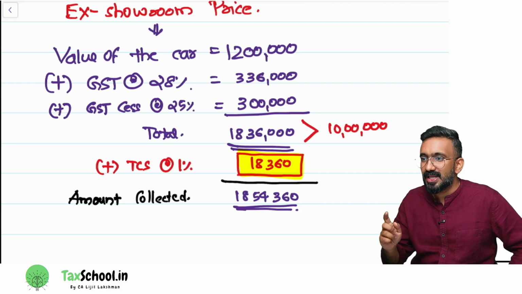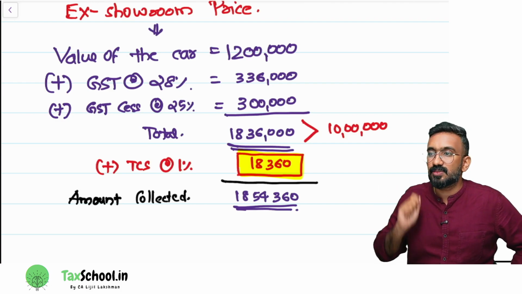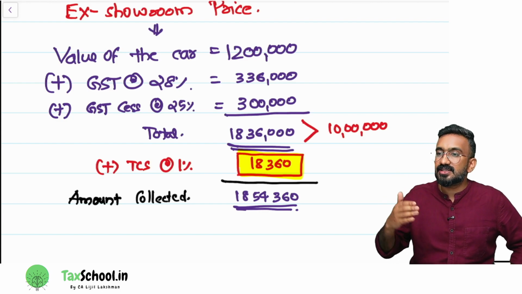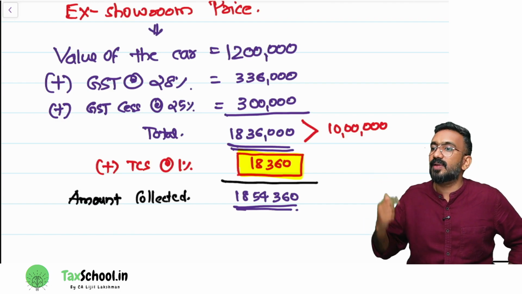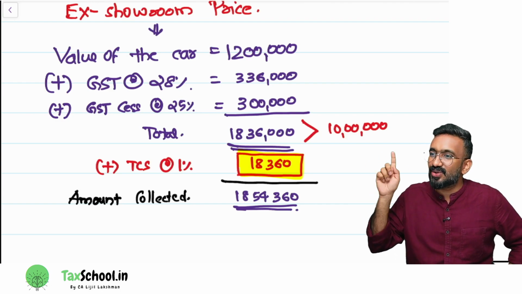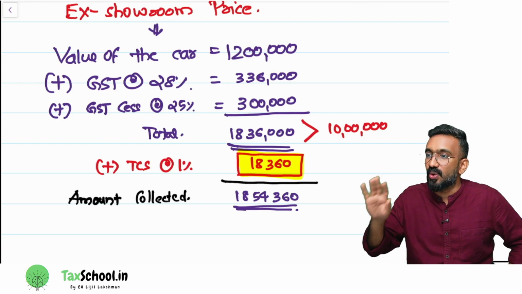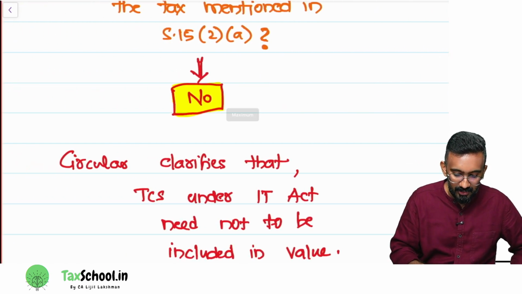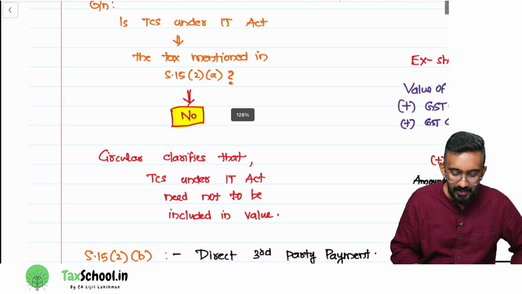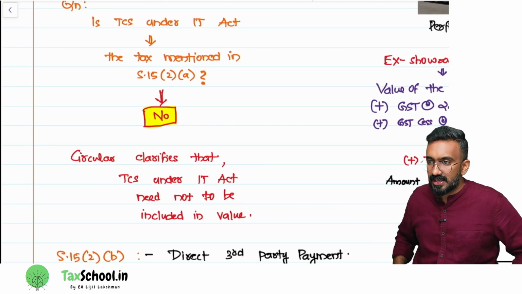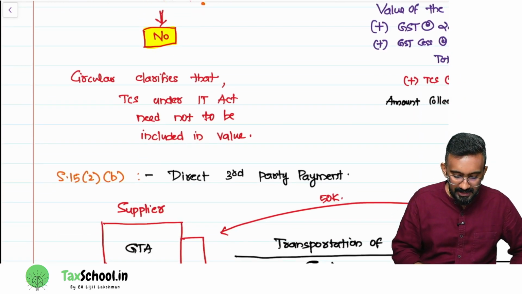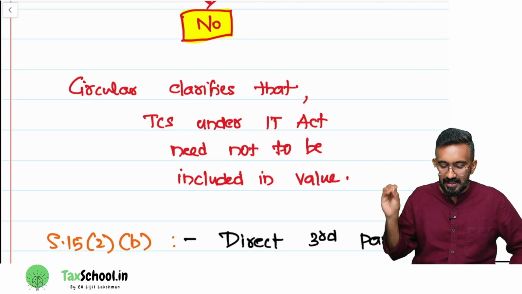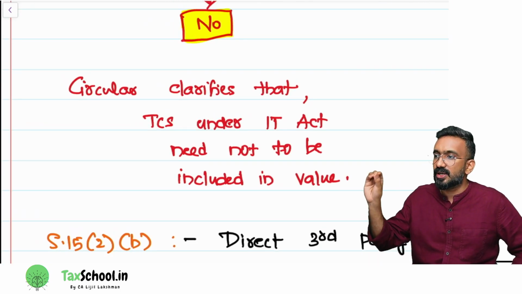Now they collected TCS of 18,360. The next question: 15(2)(a) says what? Taxes other than GST should be added to the value. So the next question we ask is, should this 18,360 be added to the value? Should I levy GST on top of this also? The answer is no. The clarification says that is not required. The question we were answering is whether TCS under the IT Act is a tax mentioned under 15(2)(a). The answer is no. Why? The circular clarifies that TCS under the Income Tax Act need not be included in value.